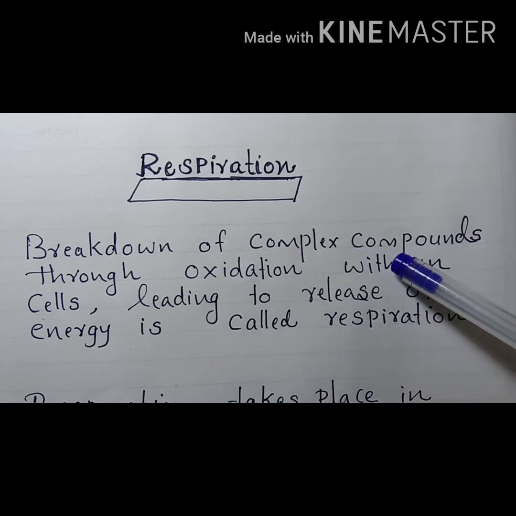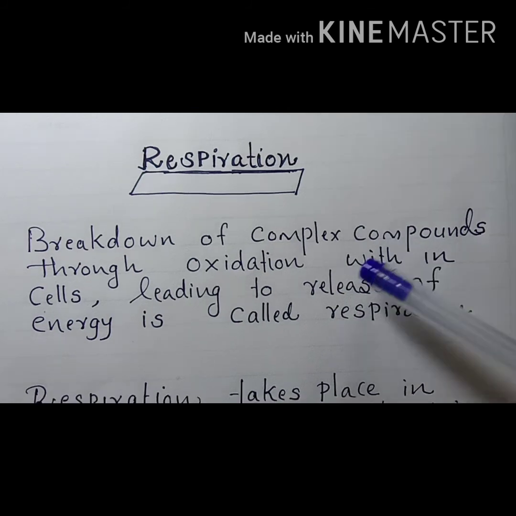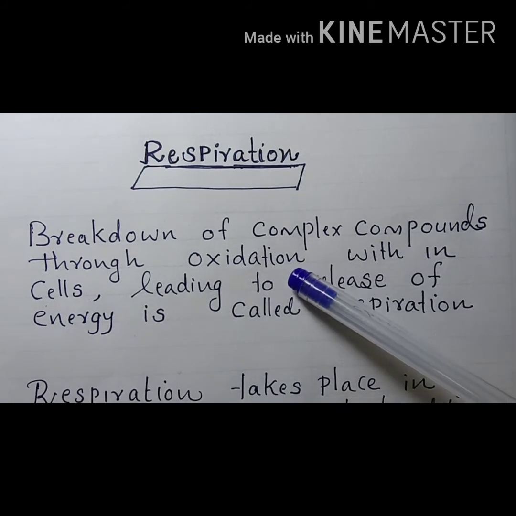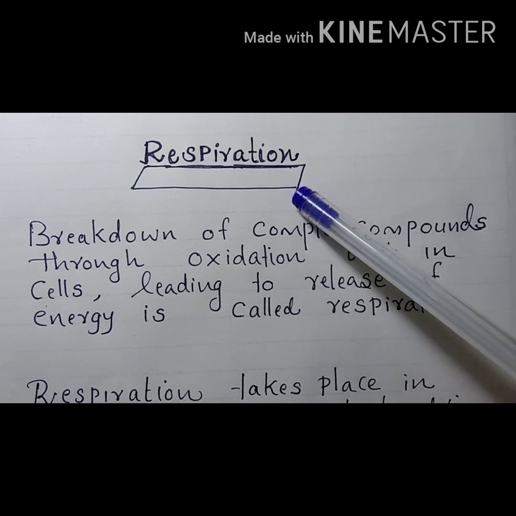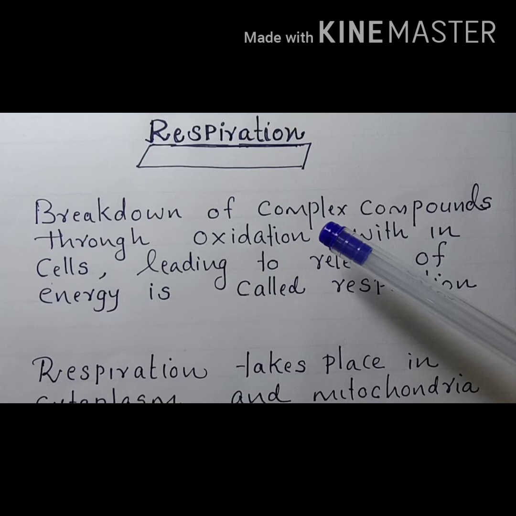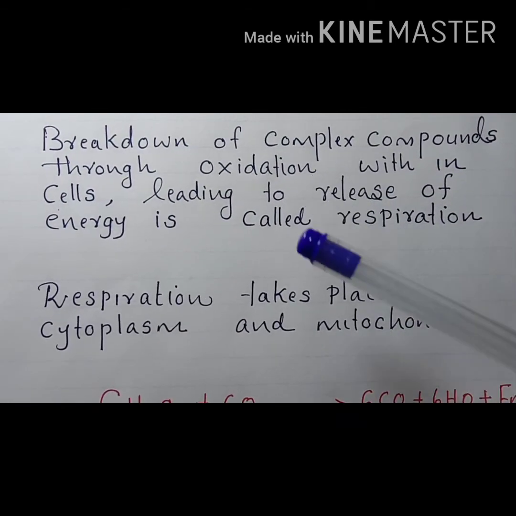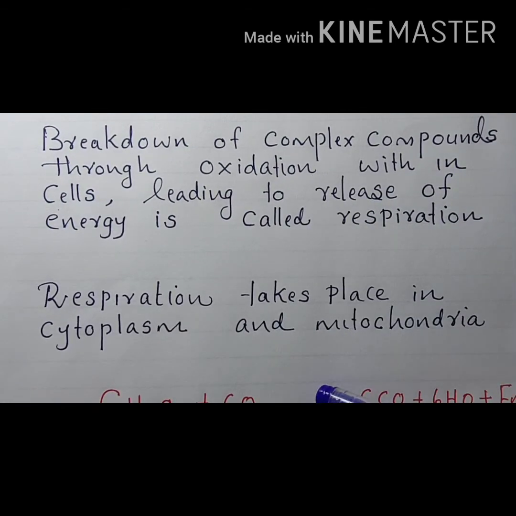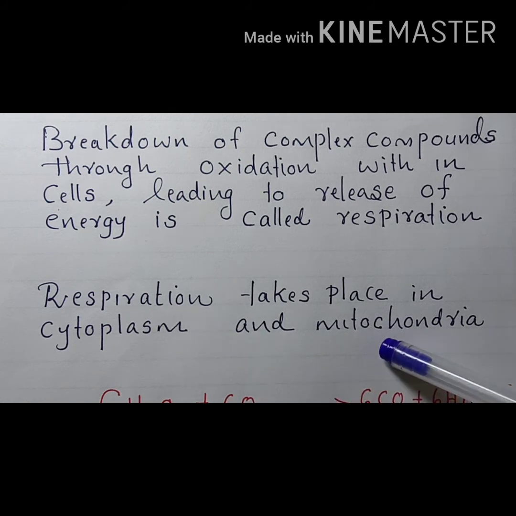These organic compounds will undergo breakdown, usually with the help of oxygen to release energy, and this process is called respiration. Where does this process occur? Respiration takes place in two compartments. They are cytoplasm and mitochondria.